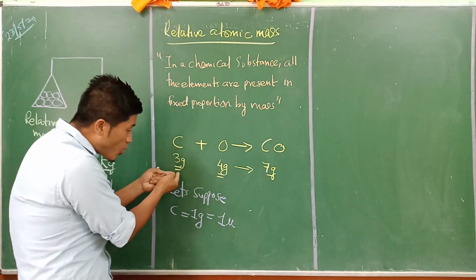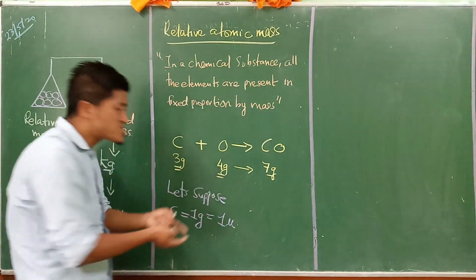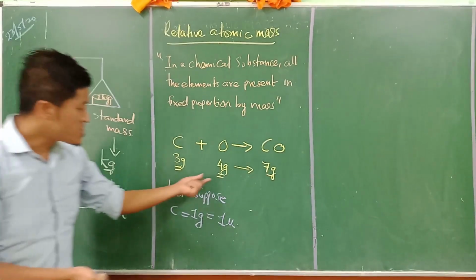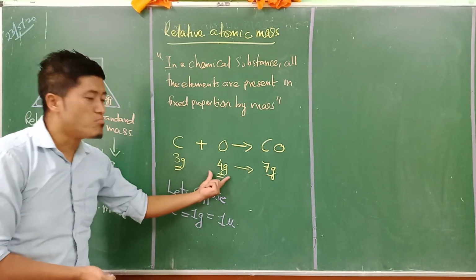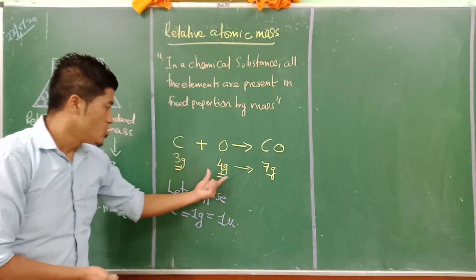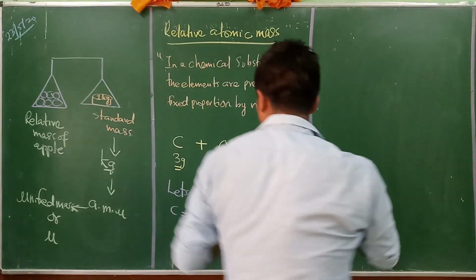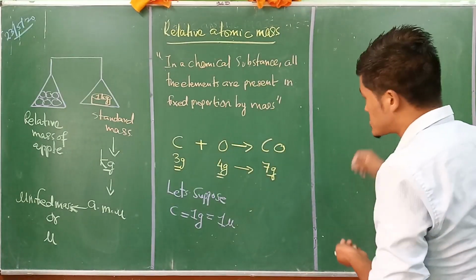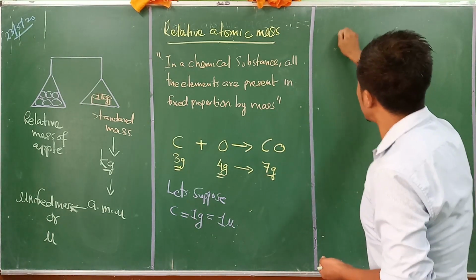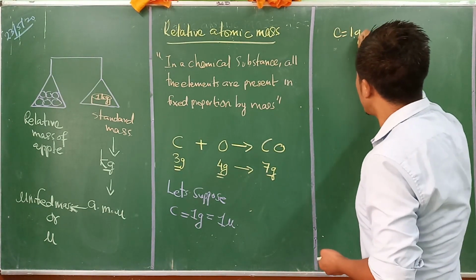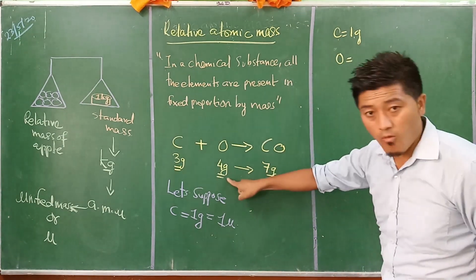If there is 1 gram of carbon, how much oxygen will there be? Oxygen will not be 1 gram, because the oxygen number is larger, that is 4. So if carbon is 1 gram, then oxygen will be 4